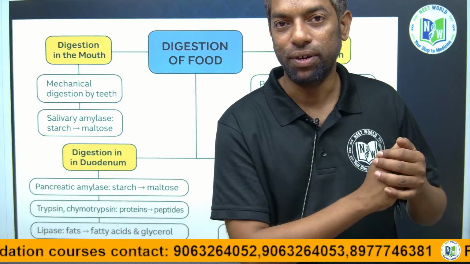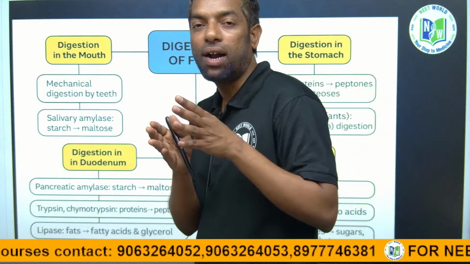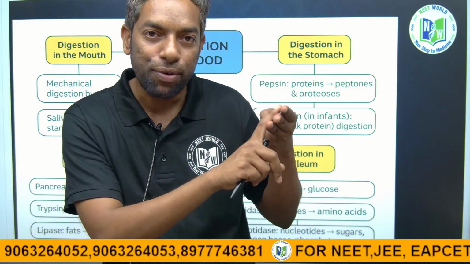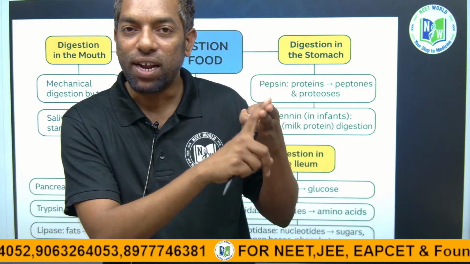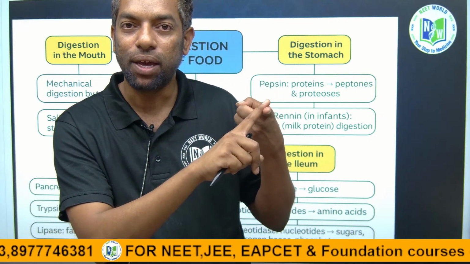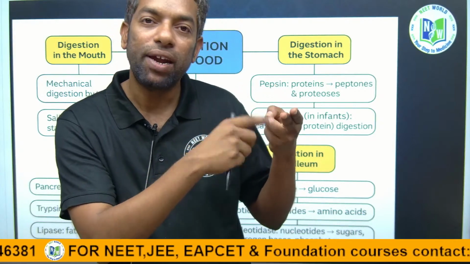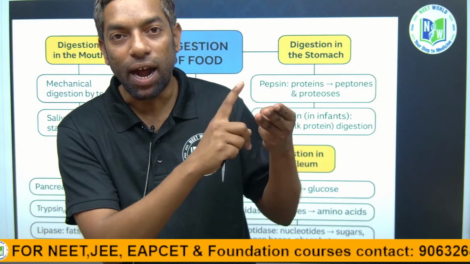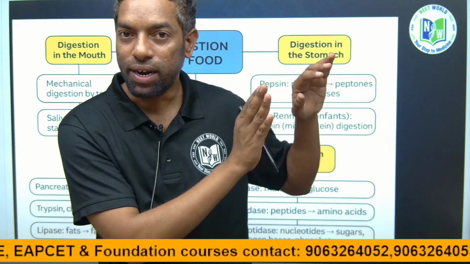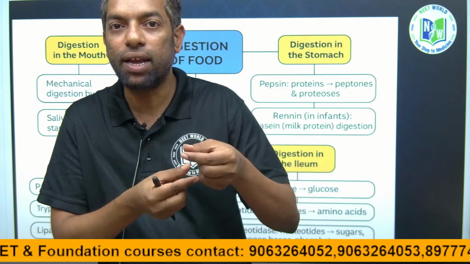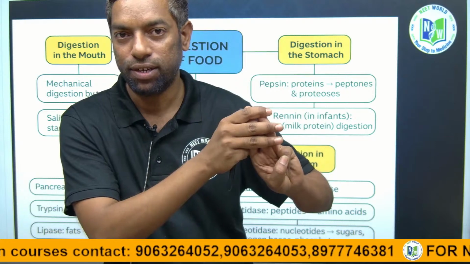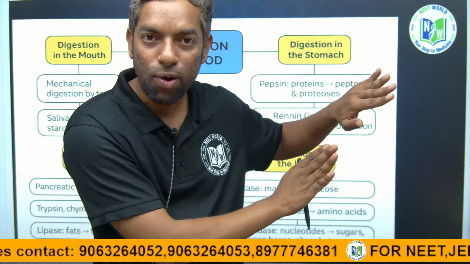We are eating three types of food: carbohydrates, proteins and fats. Where are carbohydrates digested, where are proteins digested, and where are lipids, the fats, digested? What kinds of enzymes are involved, and in which part of the alimentary canal does the digestion take place? For the three kinds of food, the digestion part is over.